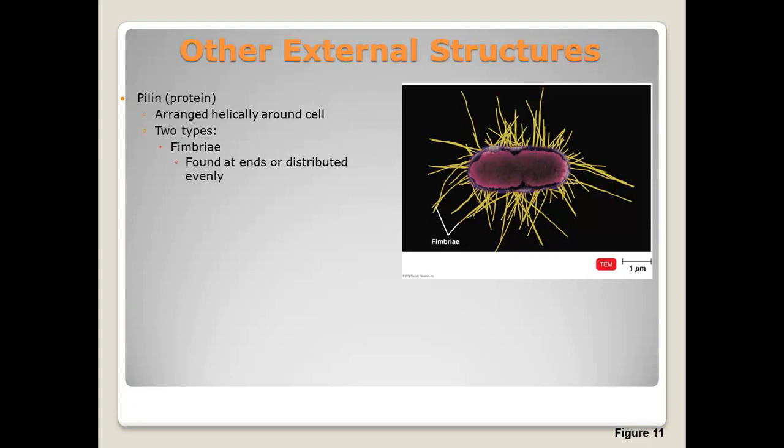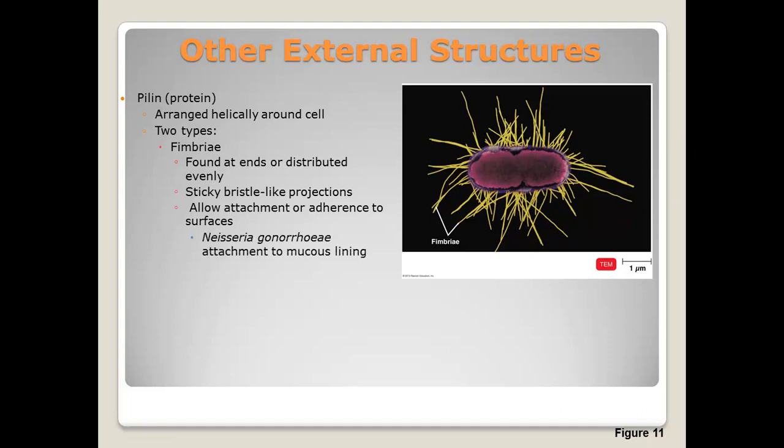Fimbriae are found at the ends of the cell or distributed evenly over the entire surface of the cell. They are used for adherence to mucous membranes or surfaces. So it allows the bacteria to attach or adhere to surfaces due to those sticky bristle-like projections. And you can see a picture showing you the fimbriae.